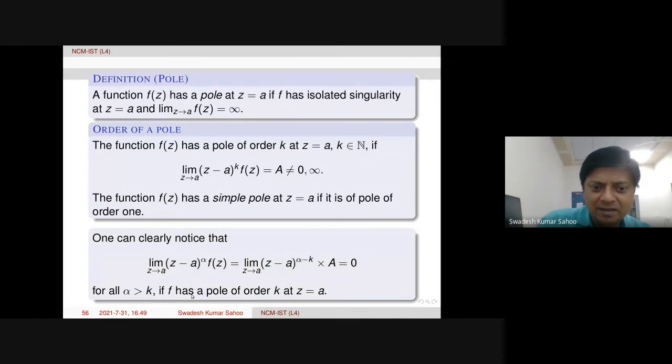So provided f has a pole of order k at z equal to a, which is already discussed. And if we are multiplying f of z with a higher power than k, this will become 0. If we are taking a higher power than the order of the pole, then this will be 0 automatically. This is one observation. Up to the power where the limit is non-zero and not equal to infinity, that will be the order of the pole.